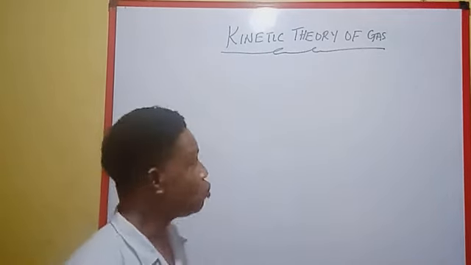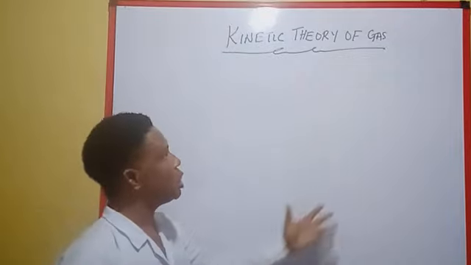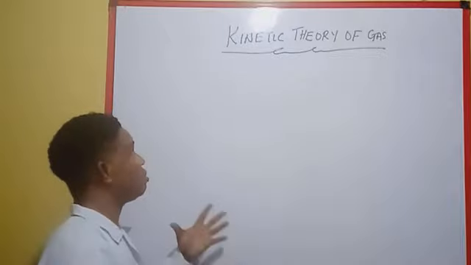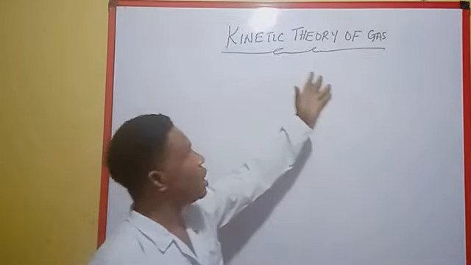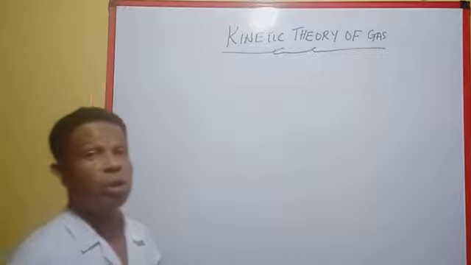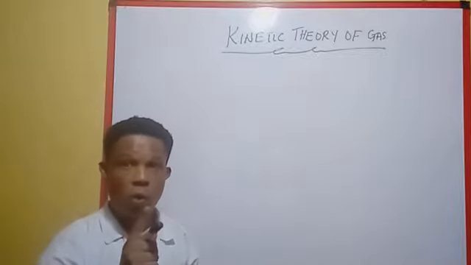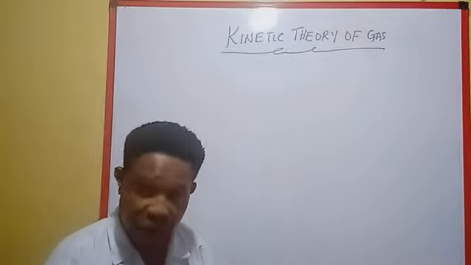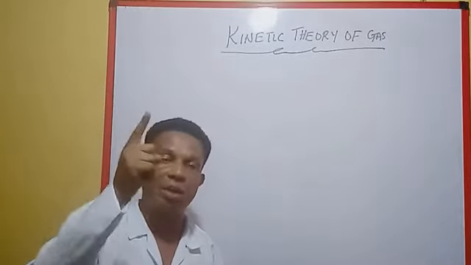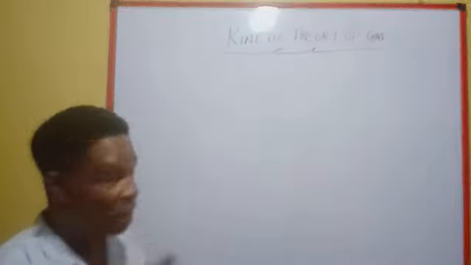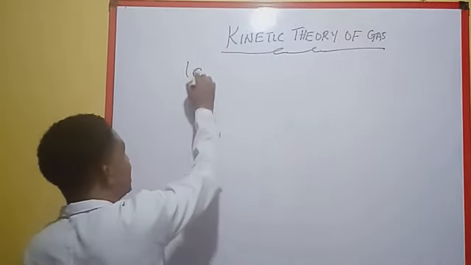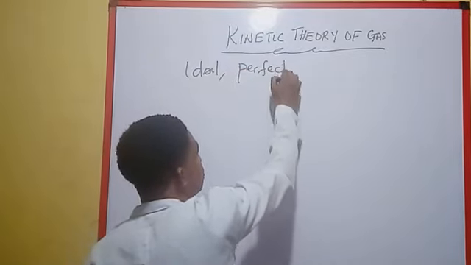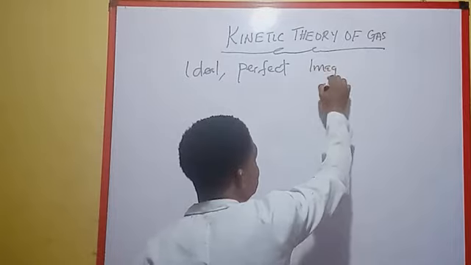In today's video, we'll be discussing the kinetic theory of gas. As the name suggests, kinetic means motion. So the kinetic theory of gas is an assumption or a postulate about the behavior of an ideal gas. An ideal gas is a perfect gas, and a perfect gas is an imaginary gas. So you can use any of the terms: ideal, perfect, or imaginary.